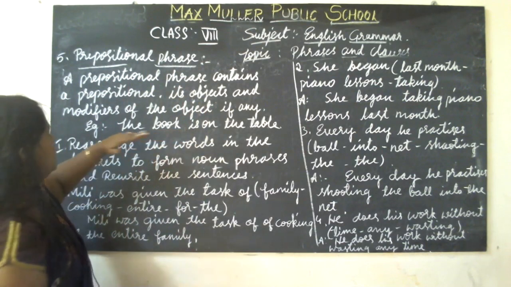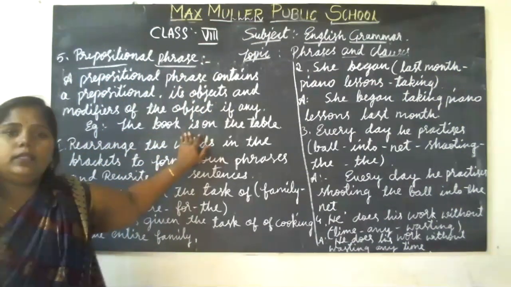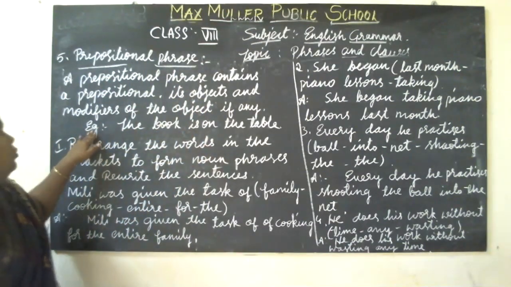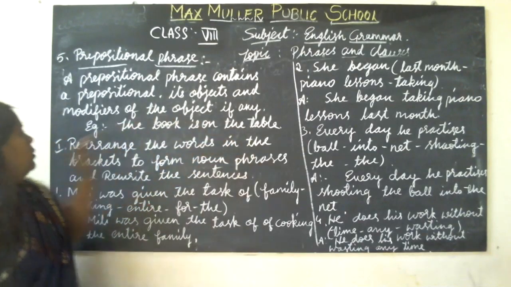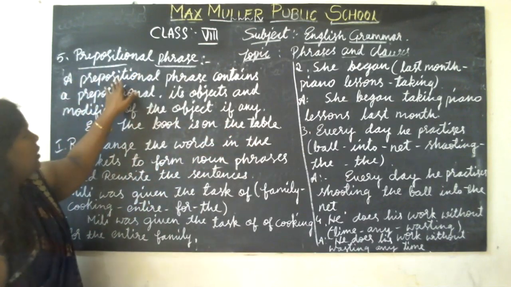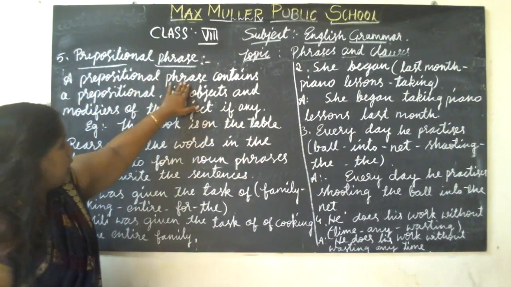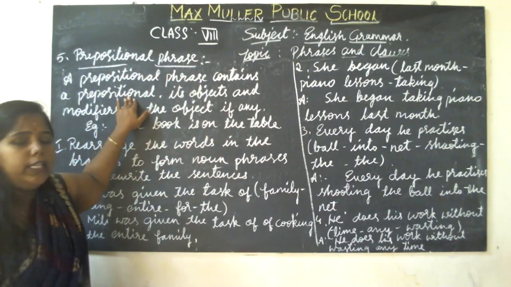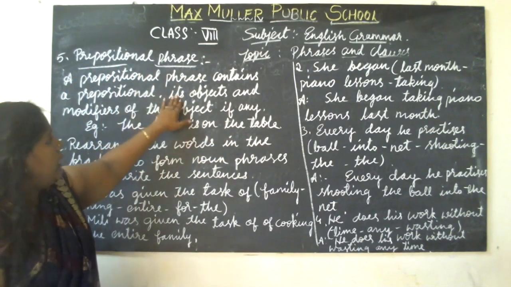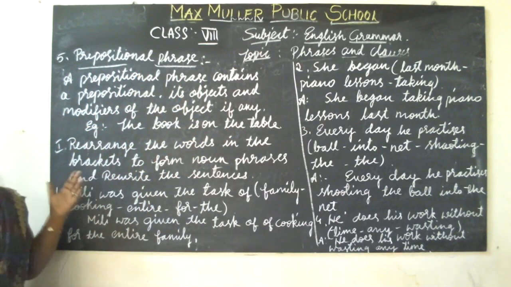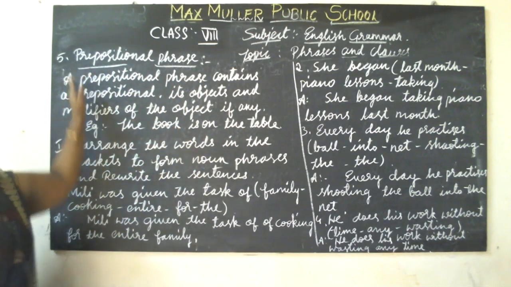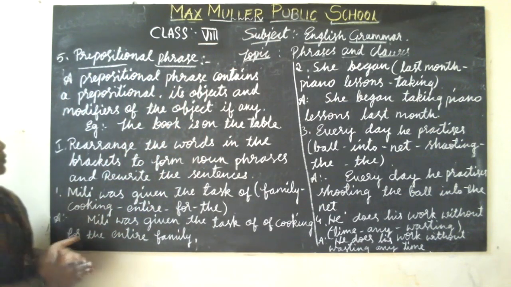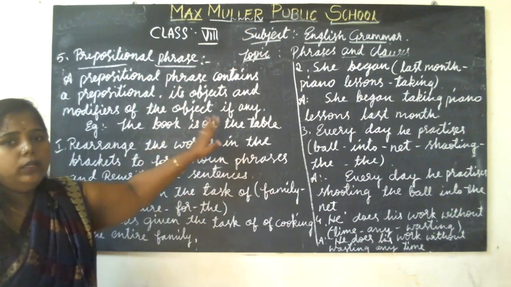So from the words, for example: the book is on the table. A prepositional phrase contains a preposition and its object, and it just modifies the words. So this is called the prepositional phrase. The example is: the book is on the table.